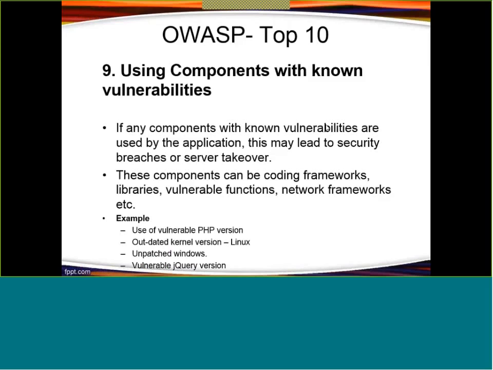So this is called insecure deserialization. The next vulnerability listed in the OWASP Top 10 is using components with known vulnerabilities, right? What it is stating is that, suppose I am aware of some vulnerability in some previous version of a software, and I am still using that software. This is an example of using a component with known vulnerabilities. Suppose it is well known by everyone that Windows XP is outdated and no longer secure, right? Still, if I am using Windows XP, then I am totally vulnerable to attack, right?